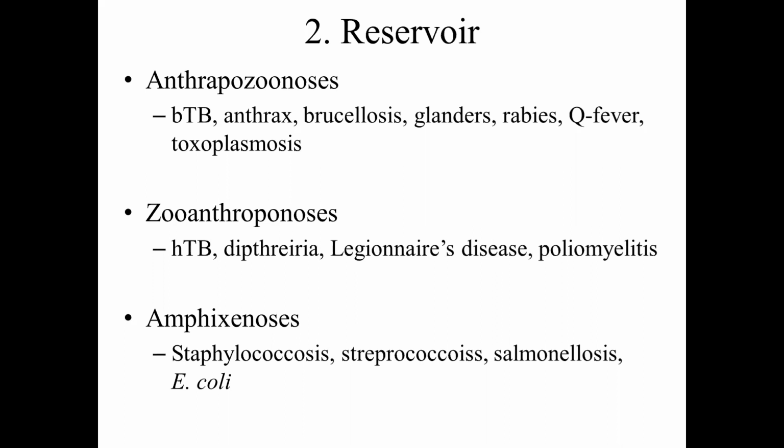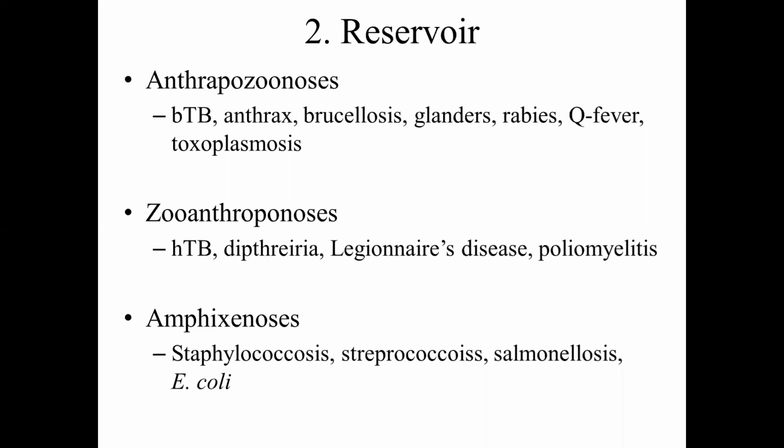Diphtheria, same thing. Legionnaires' disease, same thing. Poliomyelitis, same thing. All these infections are maintained invariably by human beings. Animals come in contact accidentally and get infected. These zoonoses get transmitted to animals. We call such zoonosis zooanthroponosis.